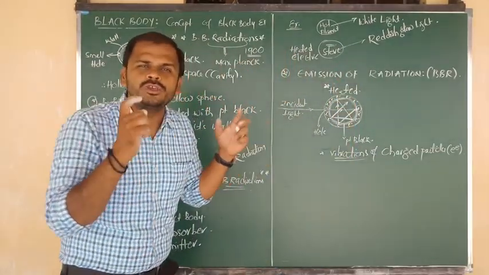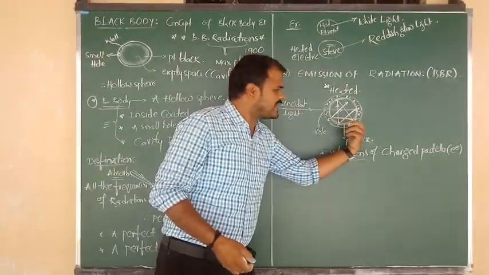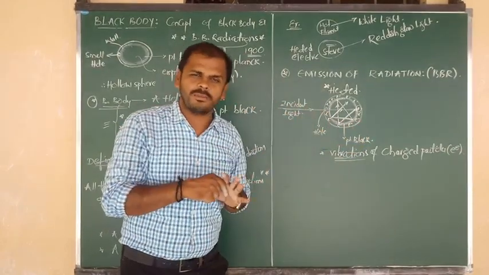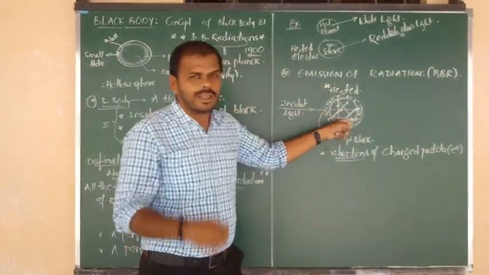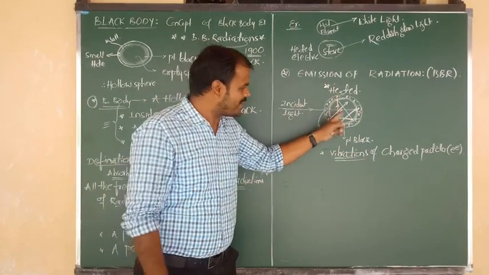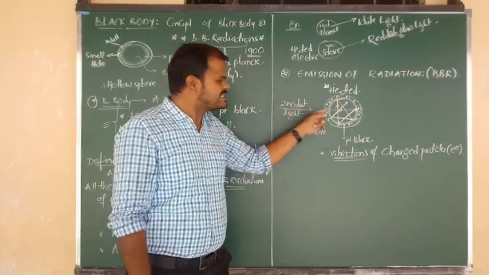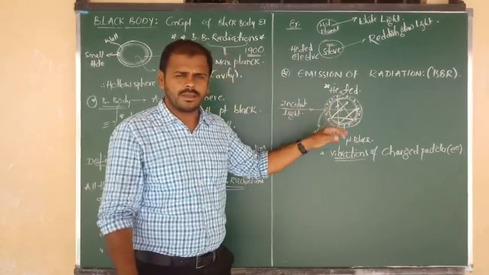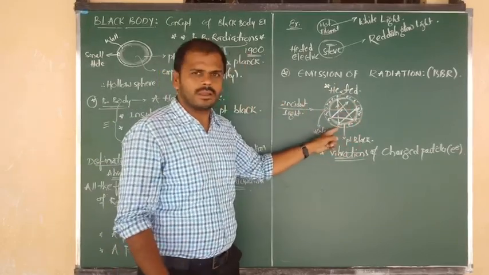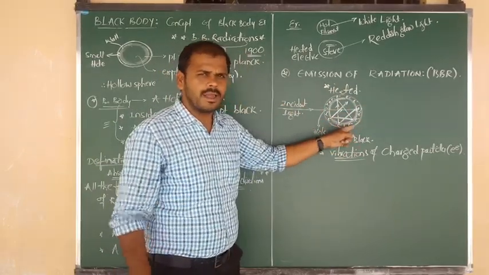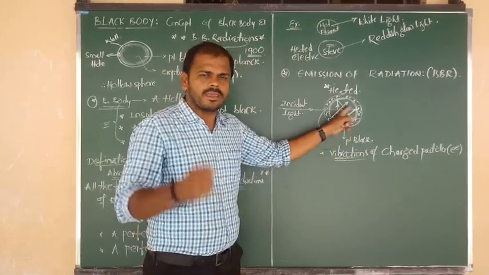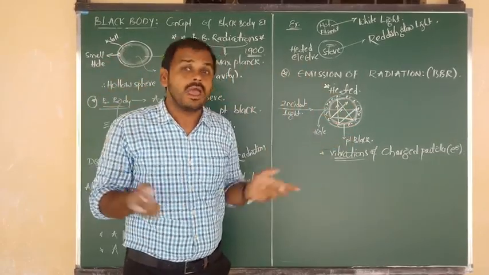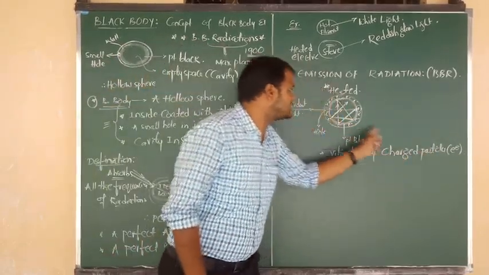So focus on this point. When the black body is going to be heated, first of all, the incident light enters into the black body, and inside the black body, in that cavity area, the incident light undergoes a number of reflections. At every reflection point, there are electrons, and the light loses energy, which is taken by the electrons, or charged particles.